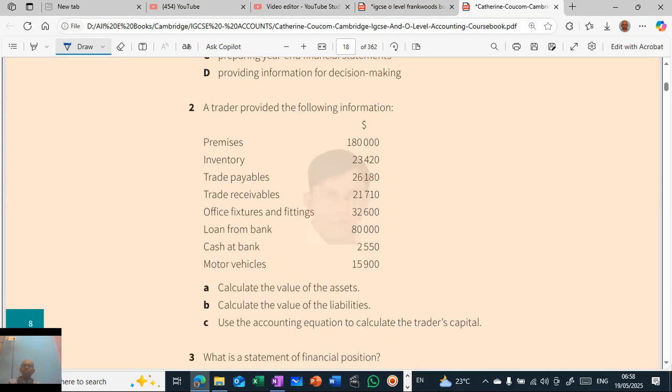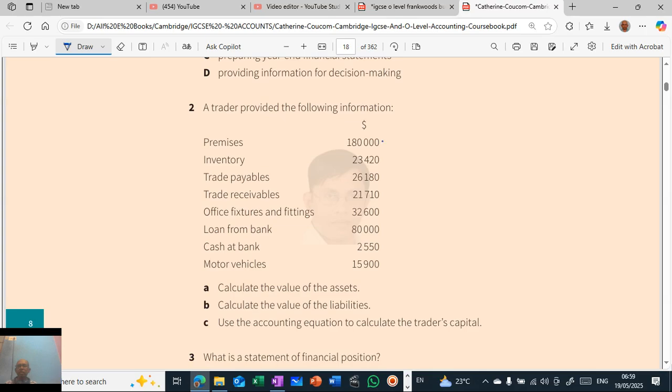A trader provided the following information: premises 180,000, inventory 23,420, trade payables 26,180, trade receivables 21,710, other fixtures 32,600, loan from bank 80,000, cash at bank 2,550, motor vehicles 15,900. Calculate the value of the assets. So what are the assets?